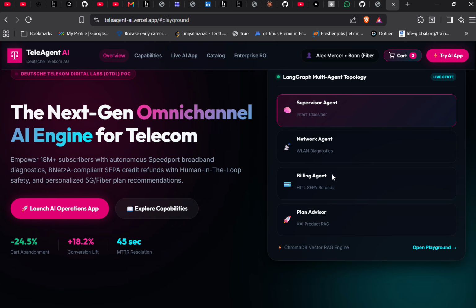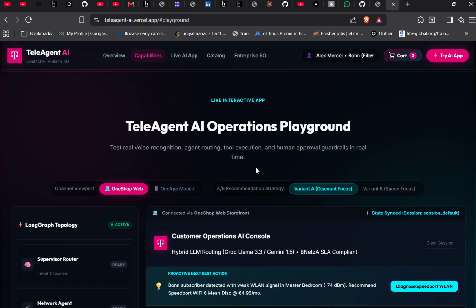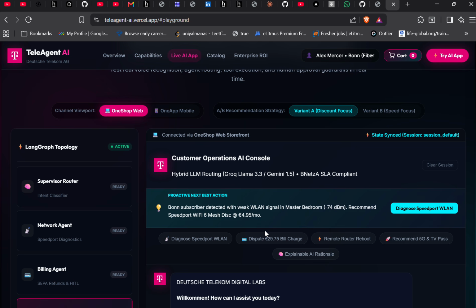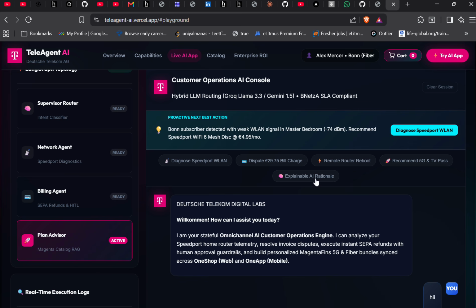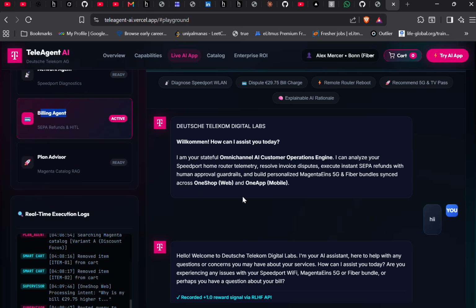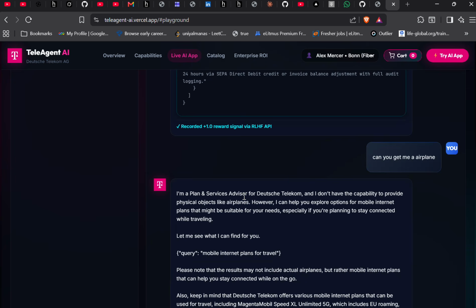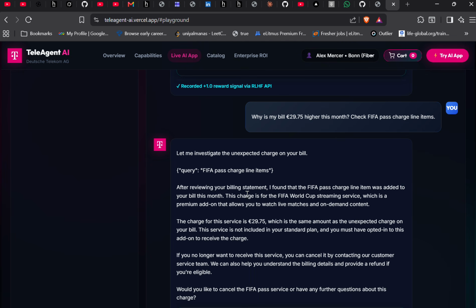I already told you about $50. If the billing is more than $50, we will check it in here. So we already have some of the tabs in here which will automatically help us to answer some of the questions, like if the bill is 29.75, it's using the billing tool, billing agent, and we must have our answer down there. Let's see. So since the amount is less than $50, it's already giving us the answer.